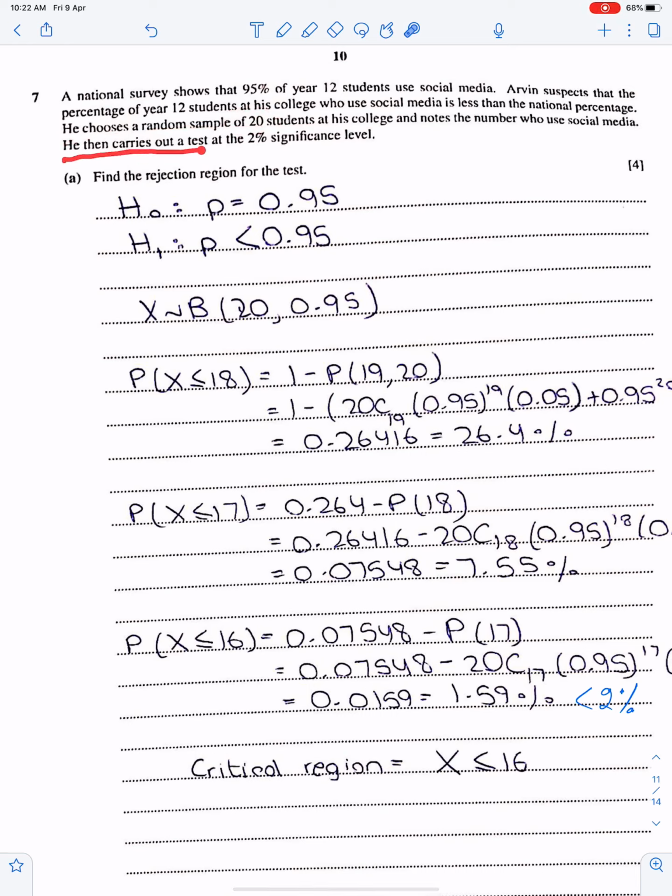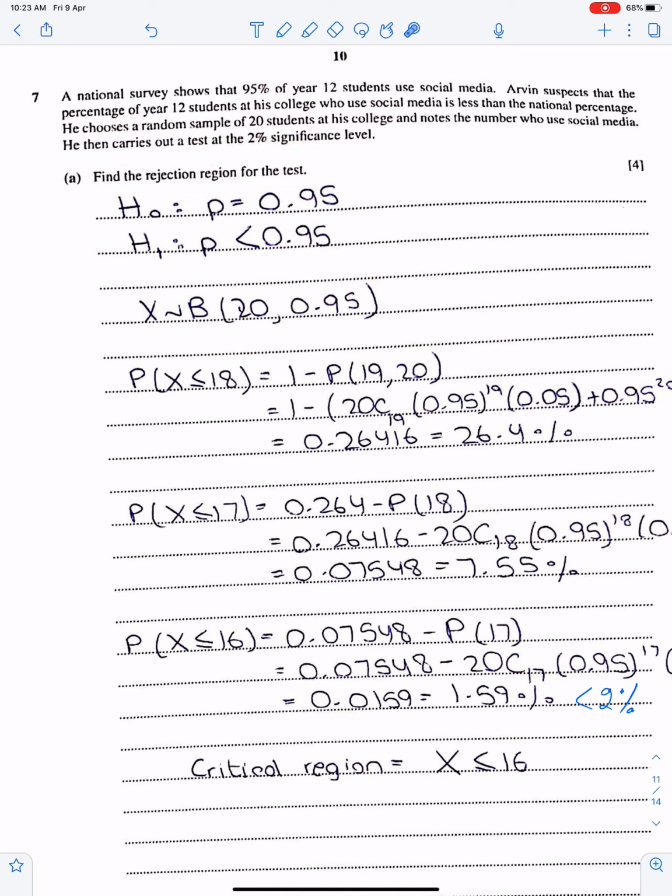He then carries out a test at 2%. So P is less than 0.95. This is the P of binomial. H0: P equals 0.95 and H1: P less than 0.95, because he suspects that the percentage is less. So we have lesser sign here. The situation is binomial. Now we have critical region.